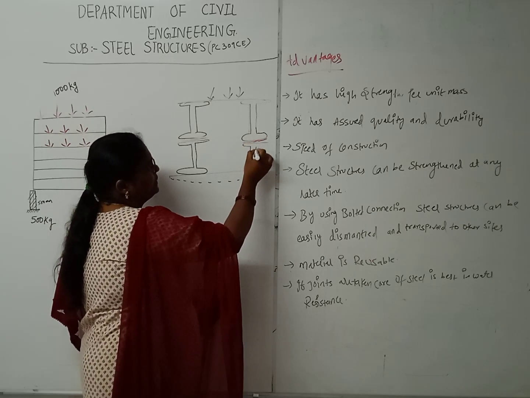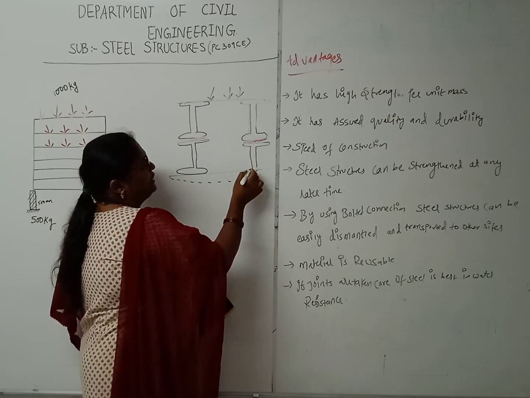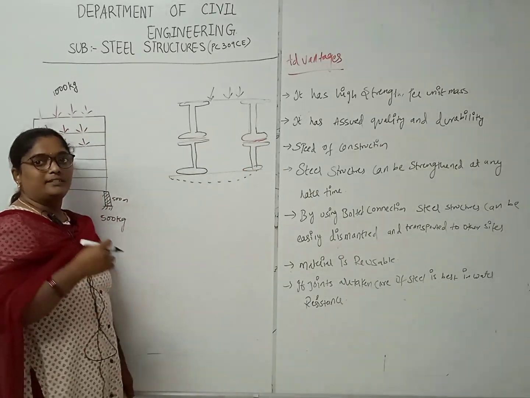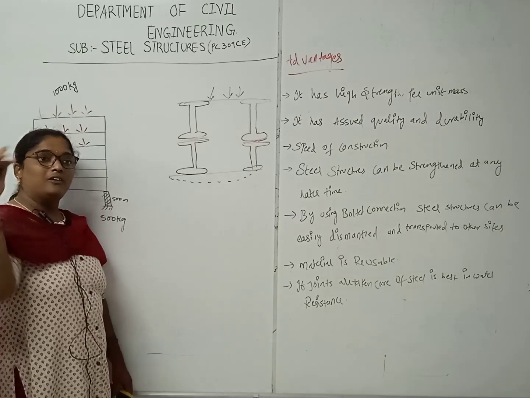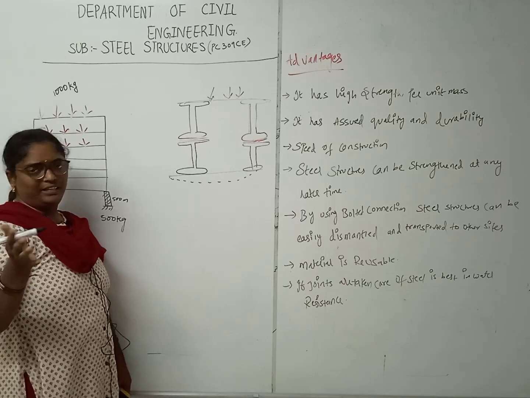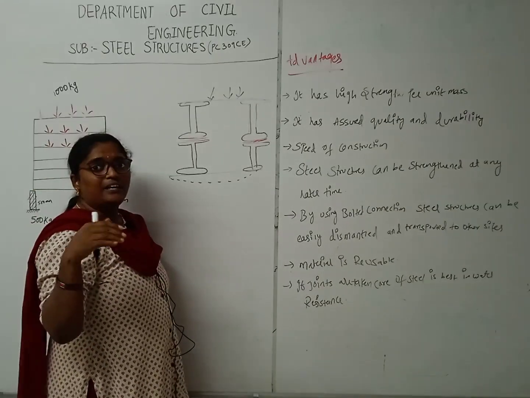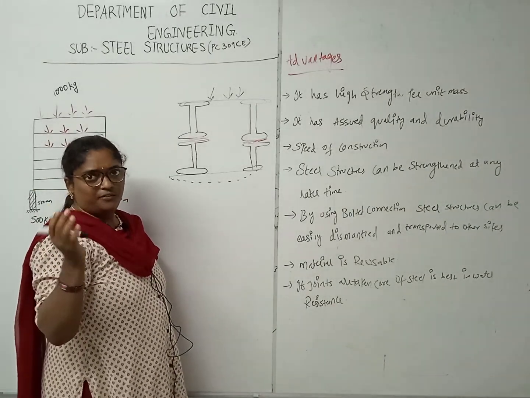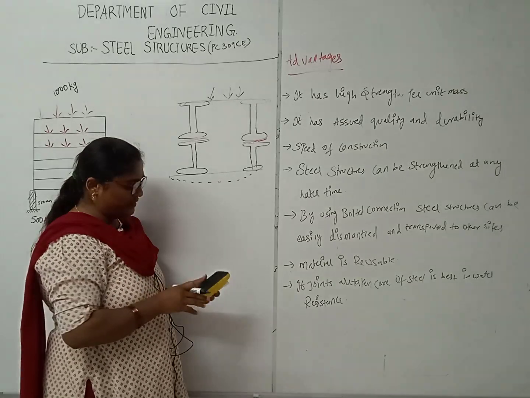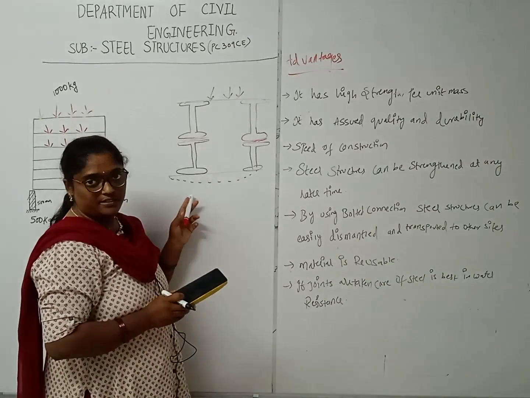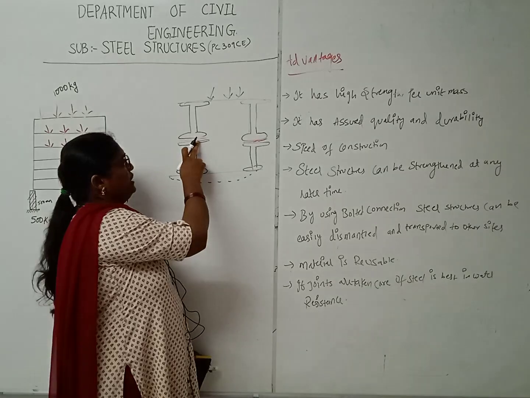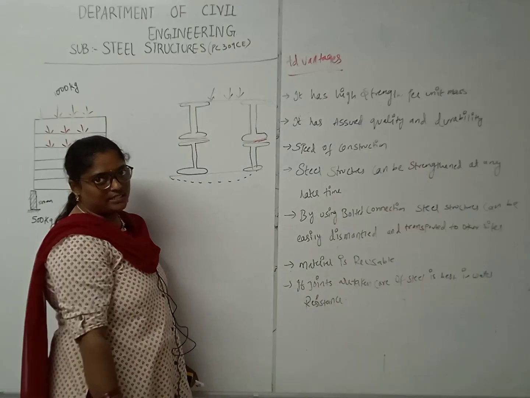So there is a possibility. See here, due to shrinkage and creep, concrete starts losing its strength after the design years. After the design life, we can't attach anything again, or we just dismantle it. In steel structures, we can attach one more I section by using the welding process.